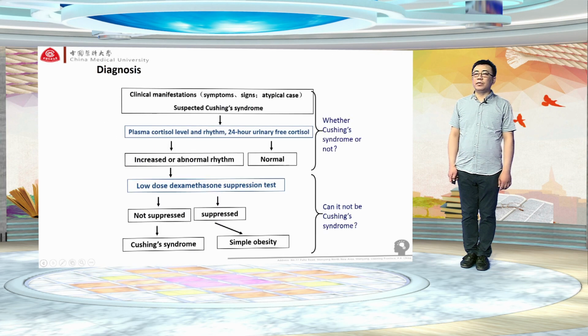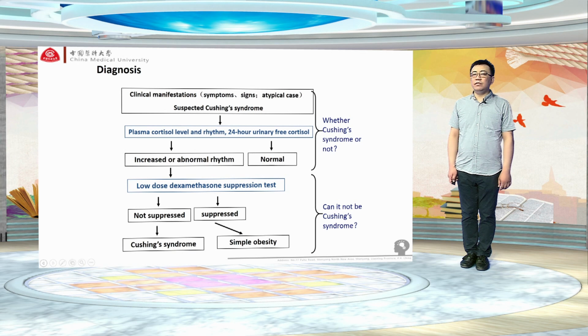And this chart will help you to diagnose Cushing syndrome. For example, clinical manifestations, symptoms, and signs. If you suspect this patient is suffering from Cushing syndrome, we should measure plasma cortisol level and rhythm, 24-hour urinary free cortisol. If it is normal, we can exclude Cushing syndrome.